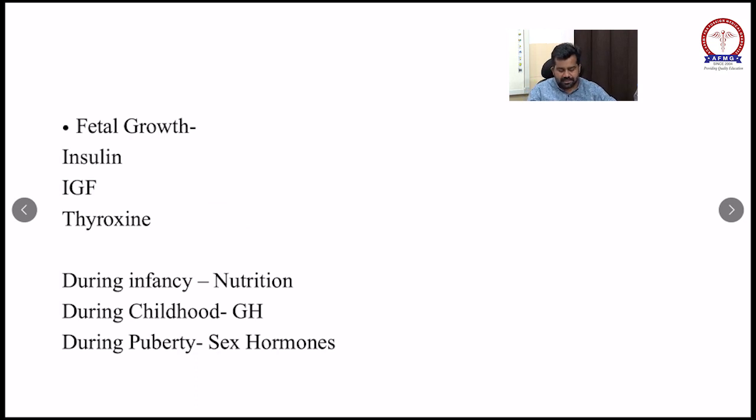All these conditions can have a delayed dentition.